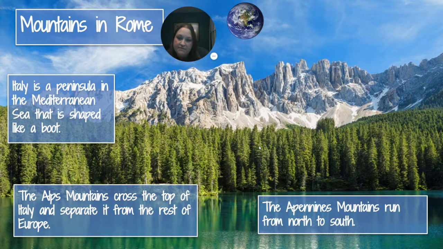In the middle of Italy are the Apennine mountains. They run from north to south. These are much shorter, smaller mountains, almost like tall hills. People farm on them. Some of them have flat tops and they can be farmed on. There are resorts on the top of some of these. These are much more easily crossed than the Alps.